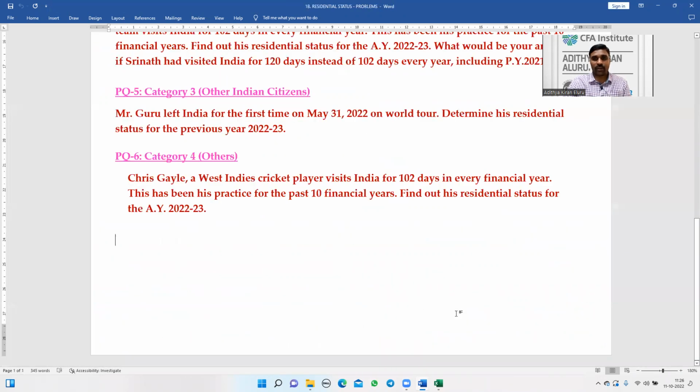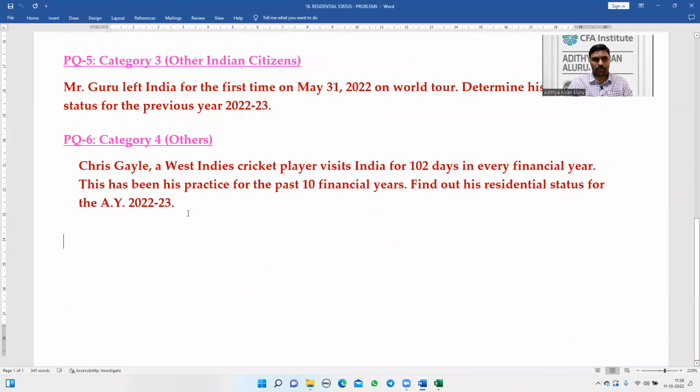There is one problem I have to solve for the category 4 people. Chris Gale, look at the category 4 problem. Chris Gale, a West Indies cricket player, visits India for 1 or 2 days in every financial year. This has been his practice for the past 10 financial years. Find out his residency status for the assessment year 22-23. First of all, he is a West Indies cricket player who visits India.